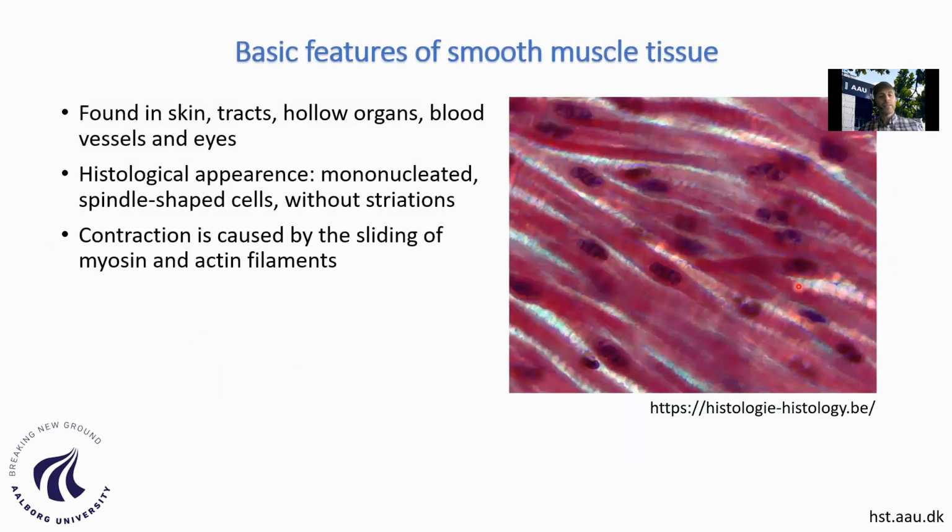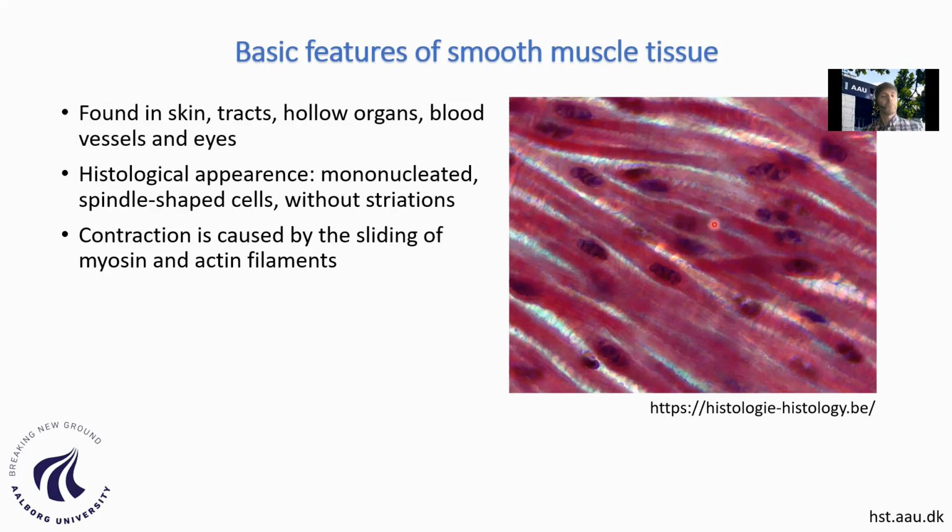Now, I said that my focus will be on smooth muscle, or tissue engineering of smooth muscle, and therefore I would like to recapitulate some of the basic features of the smooth muscle tissue for those who are not familiar with this kind of tissue. The cells which we see in this histological section are mononucleated, elongated cells that have the capacity to respond to stimuli, for example mechanical or chemical stimuli,